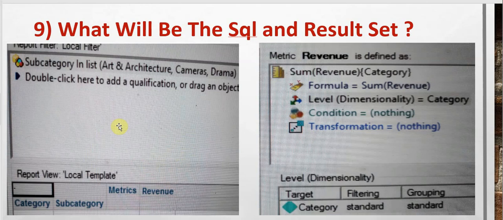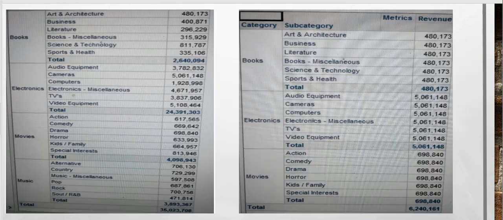In our next question, we have the same filter, but the level we have changed from report to category, and the filtering and grouping are standard. In this case, we see the value for art and architecture was 480173, which gets repeated for all the subcategories here.